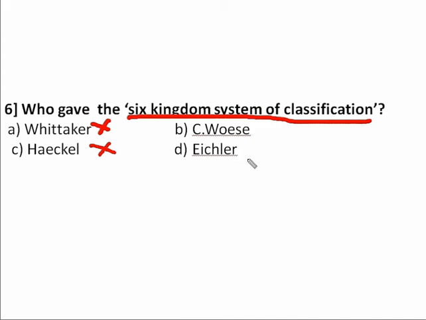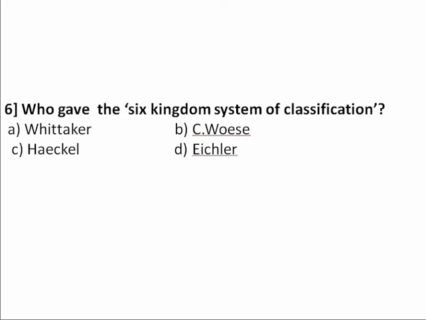And Eichler is a different scientist, who is unrelated to the classification. Therefore Carl Woese proposed the six kingdom system of classification. So the answer for the sixth question is option B, C. Woese.